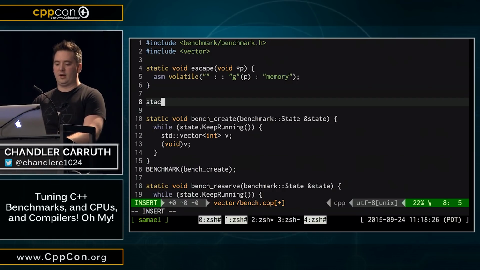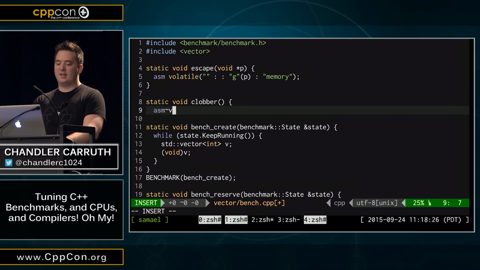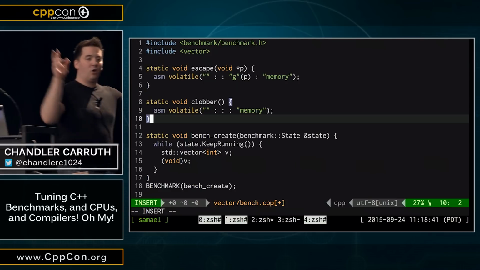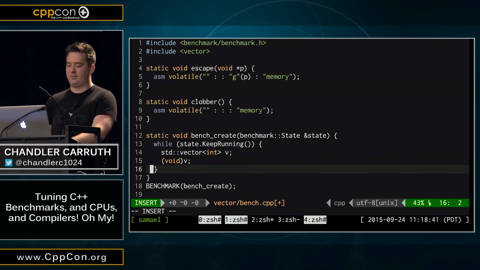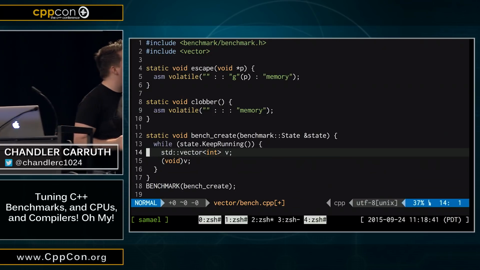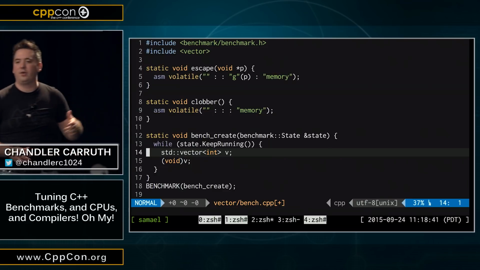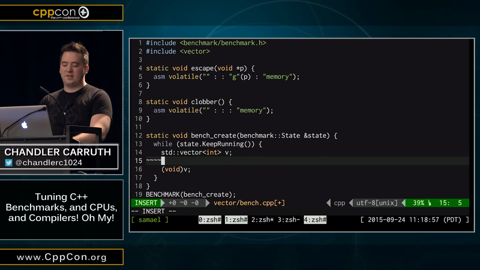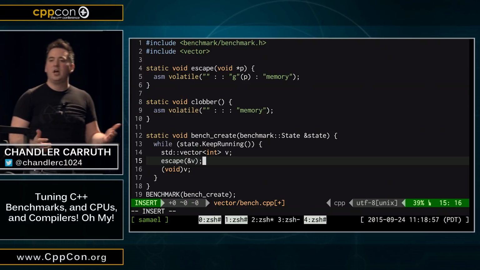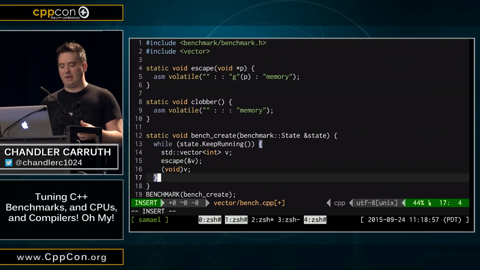We need one other little tricky function here, and I call this clobber because that's all it does. It's kind of similar to the previous one. All this does is magically write to all memory without any instructions. OK, so we've got two magical functions. These are great functions. So now we need to somehow find out how to keep this thing around. Well, this one's actually kind of hard. Keeping an object on the stack around is hard. About the best thing we can do is just escape it, which is a very heavy-handed move, but this is about the best we can do here. This will at least keep it around.